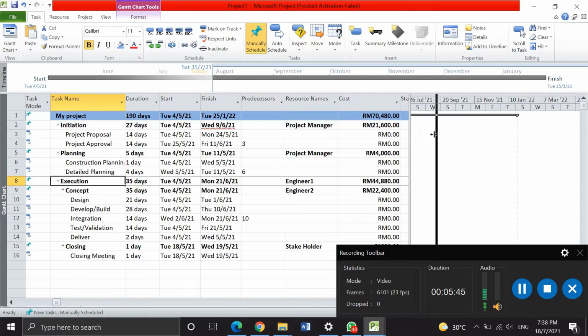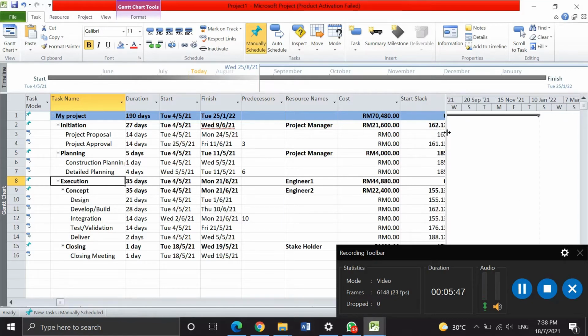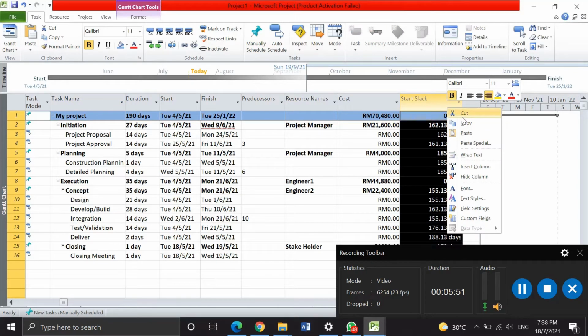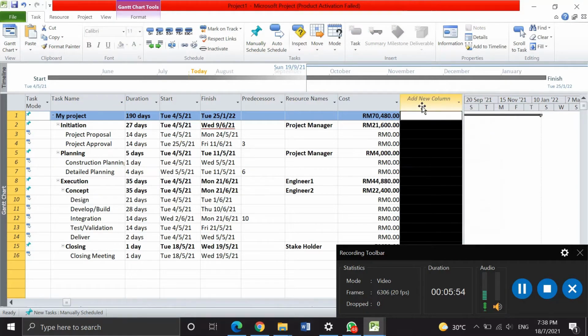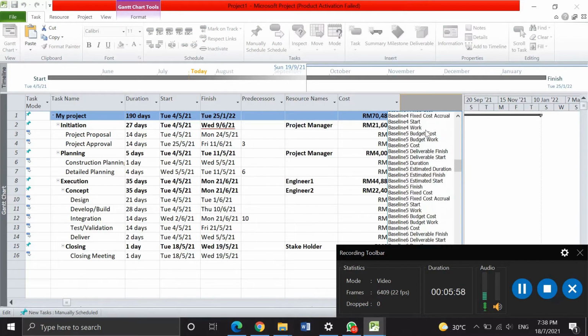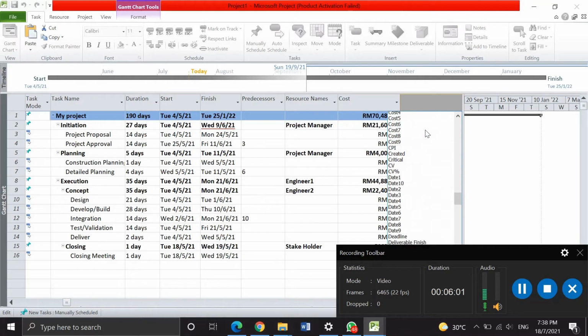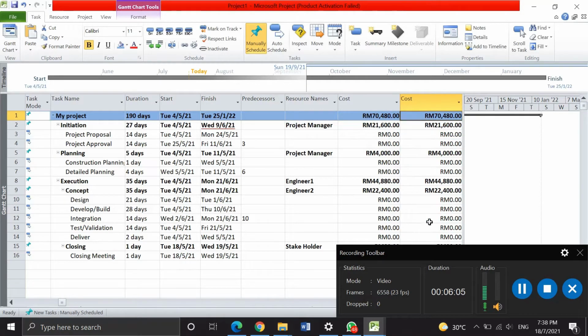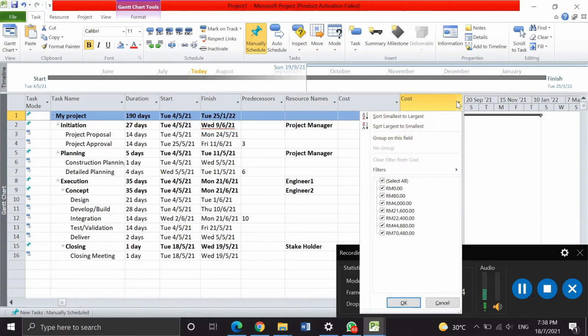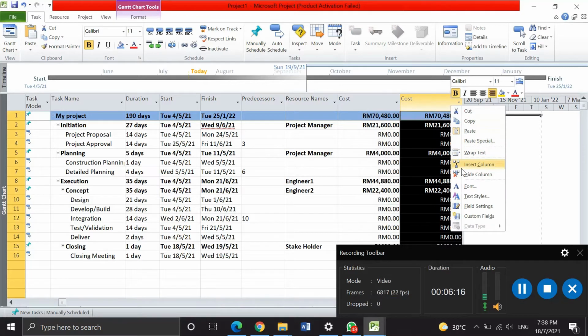This is how to make the cost. We have to add the column and choose the cost. Then it will show the cost for this project. I will hide it back.